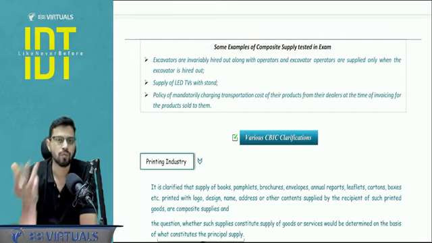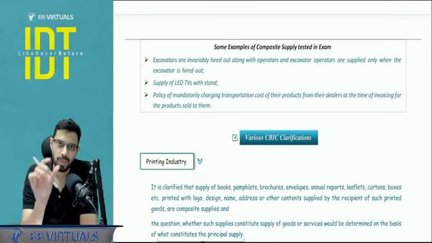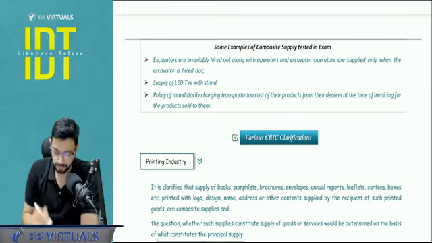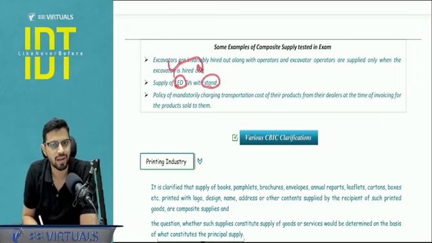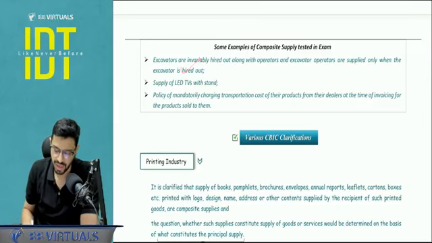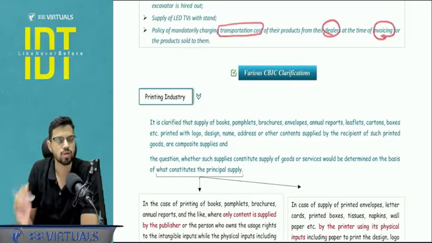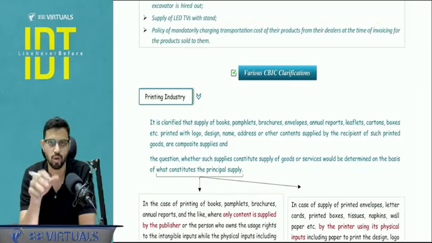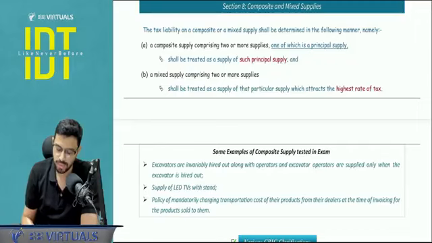For example, a laptop with a laptop bag. You are there to buy a laptop, not a laptop bag. So this is the bundle, but the principal element is buying the laptop. LED TV with stand. You are buying a TV and you are getting a stand along with it. So entire taxation will happen as per the rate of GST on LED TV. Then the policy of mandatorily charging transportation cost from the dealers at the time of invoicing. So you are selling the goods and also charging transportation cost. This is a composite supply. What is the principal element? That is the sale of goods. Is it clear? Okay. So this is what composite supply means.